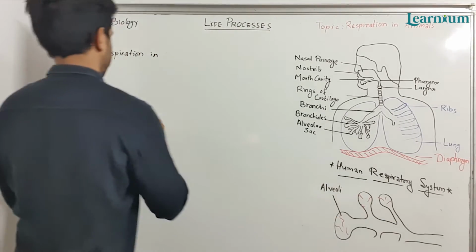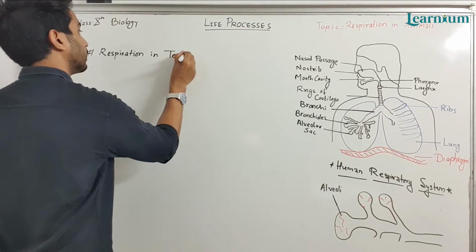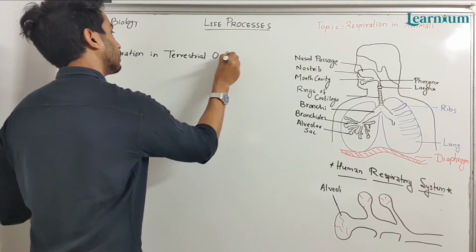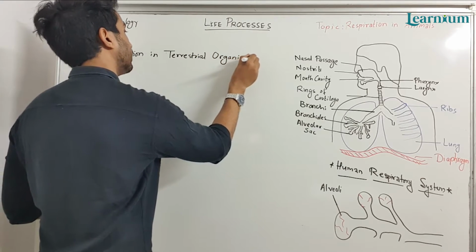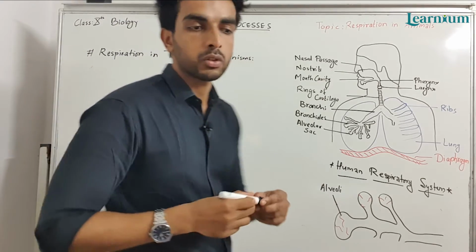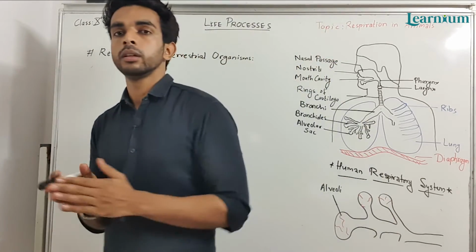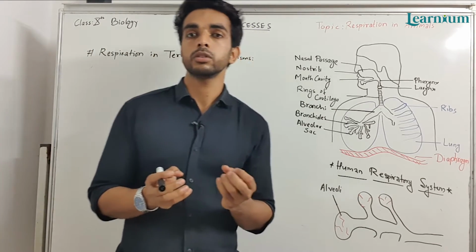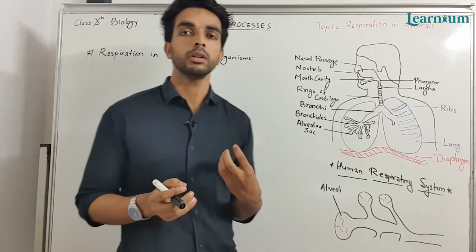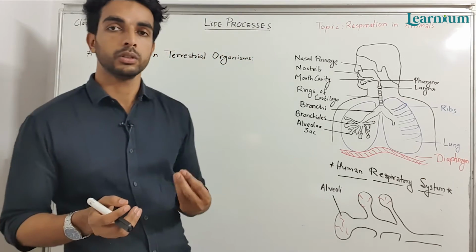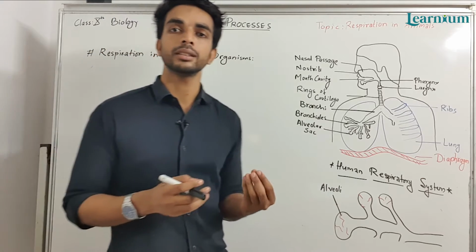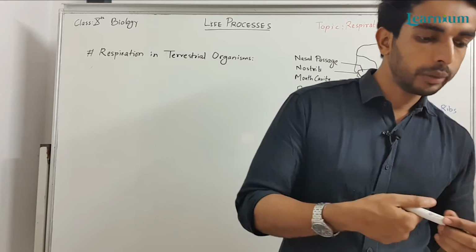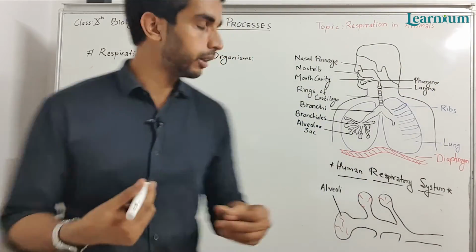Respiration in terrestrial organisms or animals. They have different kinds of respiratory systems, like frog, earthworm and other organisms like mammals. Animals like human beings have lungs for respiration. Some organisms respire through their skin, and some have other important structures. Earthworm and leech respire by their skin.